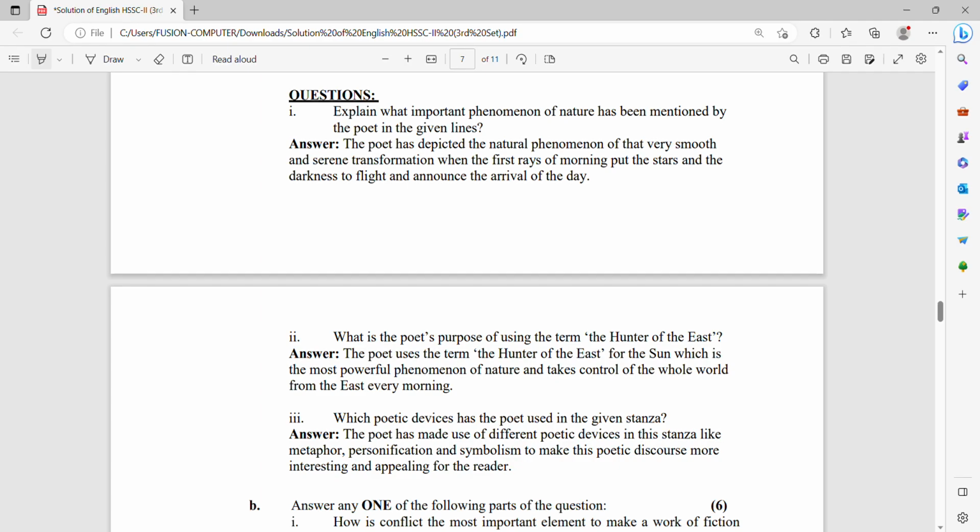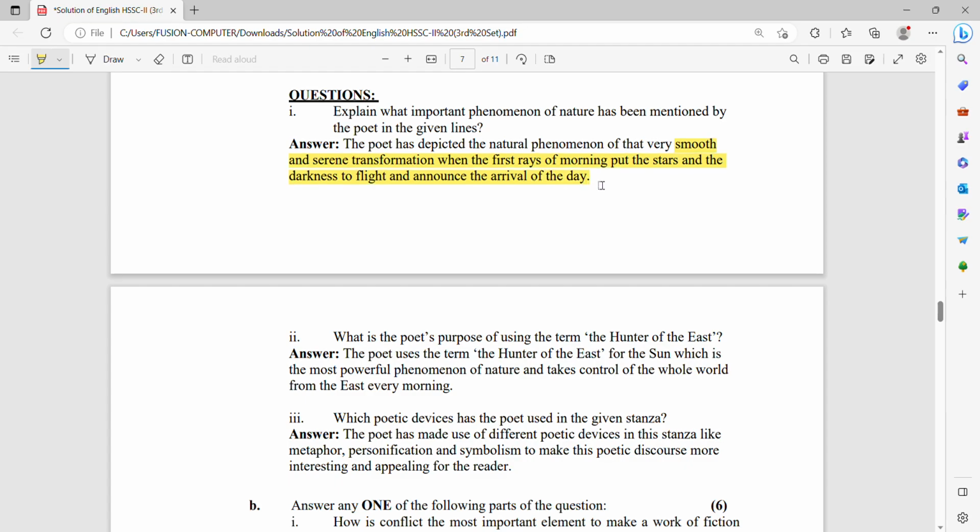Explain what important phenomena of nature has been mentioned by the poet in the given lines. The poet has depicted the natural phenomena of very smooth and serene transformation, when the first ray of morning puts the stars and the darkness to flight and announces the arrival of the day.